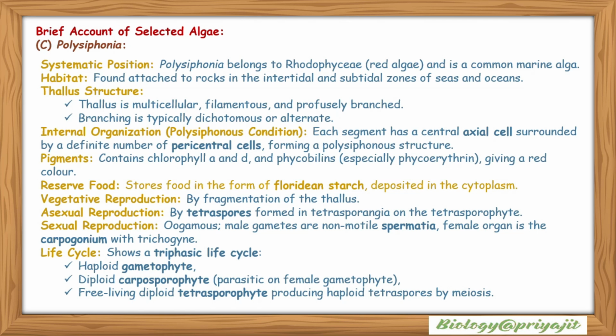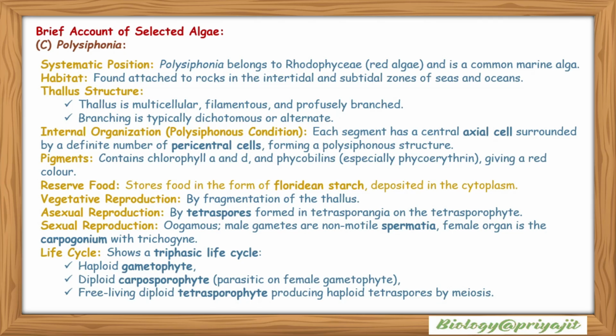Thallus structure: the thallus is multicellular, filamentous and profusely branched. Their branching is typically dichotomous or alternate. Internal organization or polysiphonous condition: each segment has a central axis cell surrounded by a definite number of pericentral cells, forming a polysiphonous structure. Their pigments include chlorophyll a and d and phycobilins, giving a red-colored appearance.